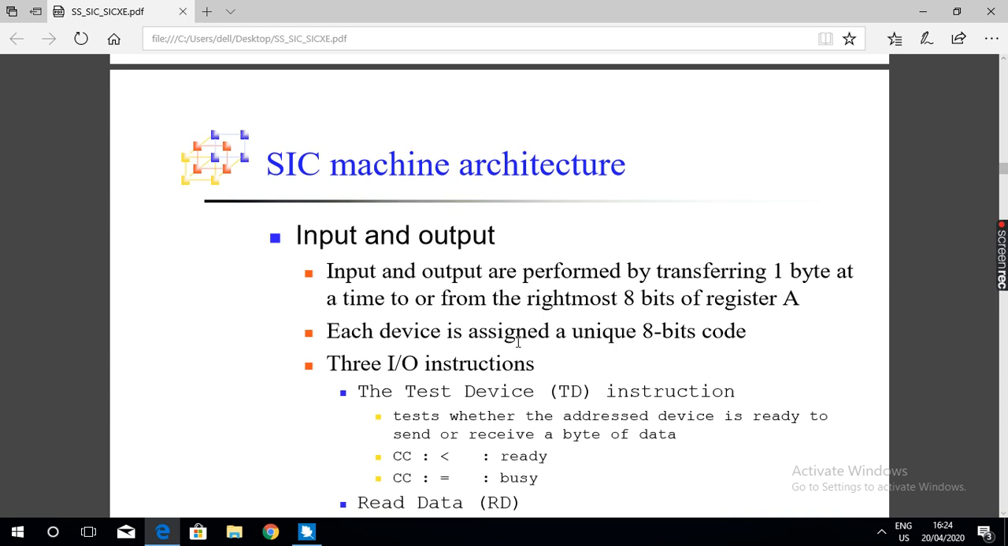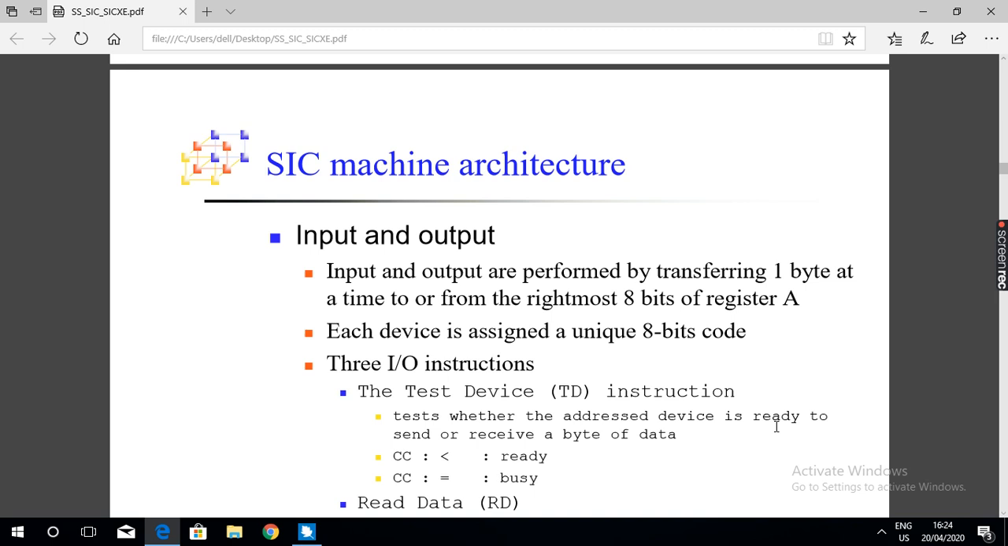Input means transferring one byte of data from the input device to the rightmost byte of a register of the SIC machine. What is input? Input means transfer of one byte of data from the input device to the rightmost byte of a register.